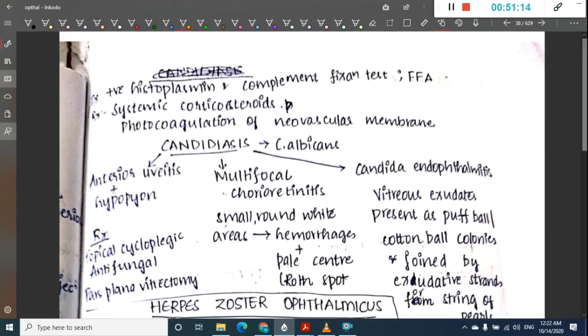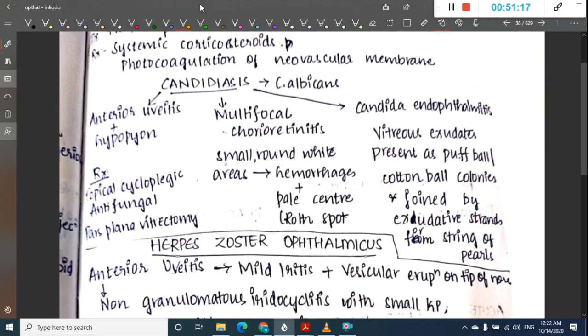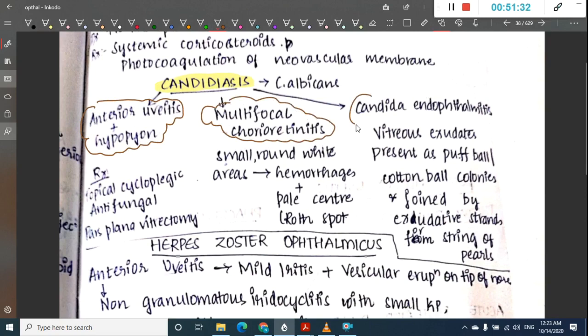Then the next disorder is candidiasis. An important thing about candidiasis is that we have anterior uveitis and hypopyon. It can present as multifocal chorioretinitis, or as candida endophthalmitis. In candida endophthalmitis, you see vitreous exudates, puffball or cotton ball colonies of candida, and you will also have a string of pearl appearance of exudative strands. All the exudates form strand-like structures resembling a string of pearls.